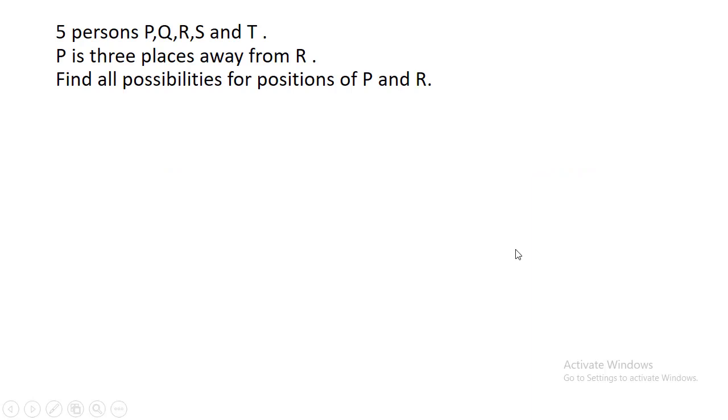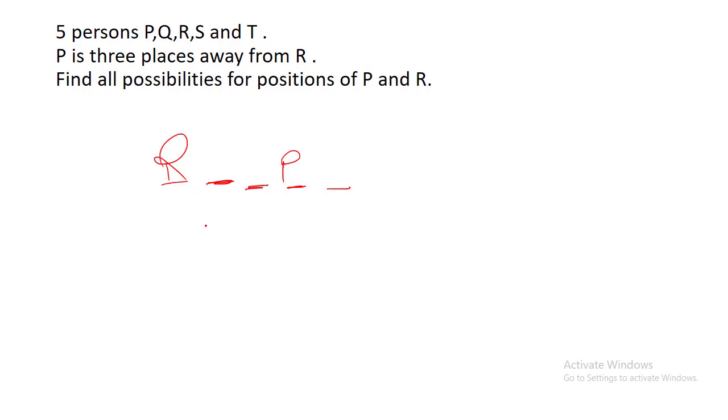Five persons P, Q, R, S, and T, and they are in a sequence. Okay, P is three places away from R, and we need to find all the possibilities for the positions of P and R. So five persons, 1, 2, 3, 4, 5. P is three places away from R. So if I consider R over here, P is three places away. So this is one place away, two places away, three places away. So P will be here. Now we need to find all such possibilities for the positions of P and R.